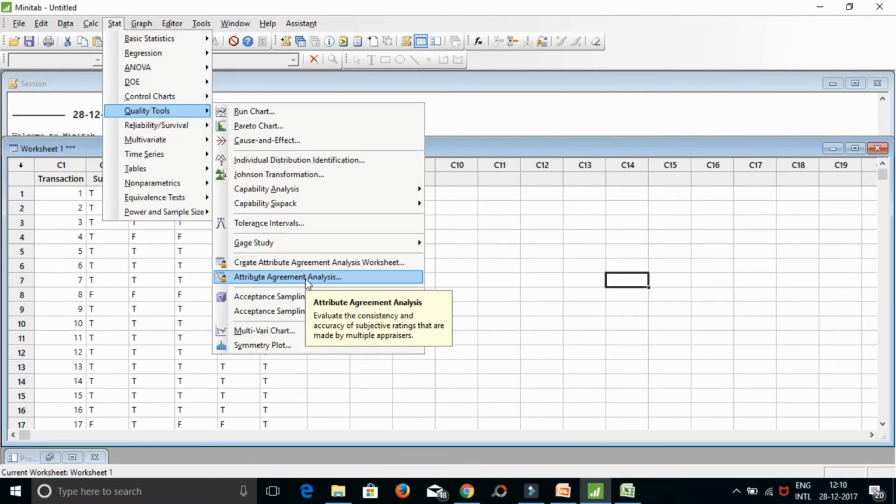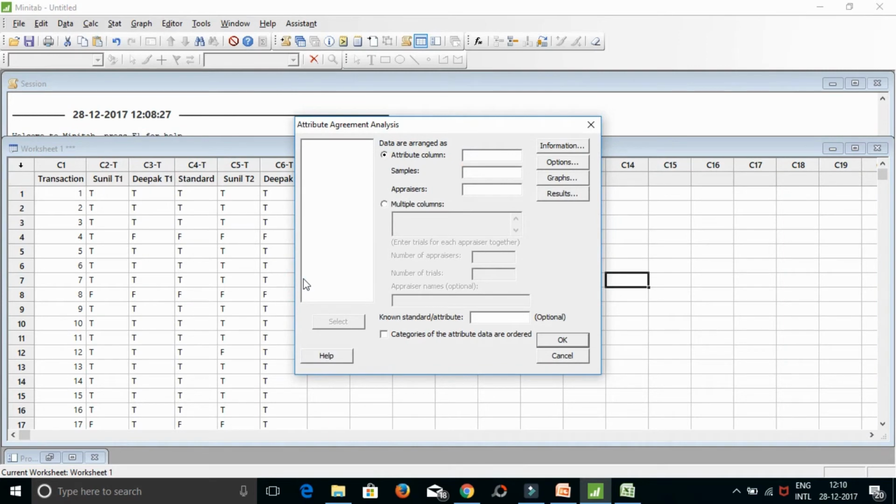Go to Stat, go to Quality Tools, and in Quality Tools go to Attribute Agreement Analysis. Click on Attribute Agreement Analysis. You will have a screen like this. Here the data is in multiple columns. So we will select multiple columns here. So you need to be careful here.